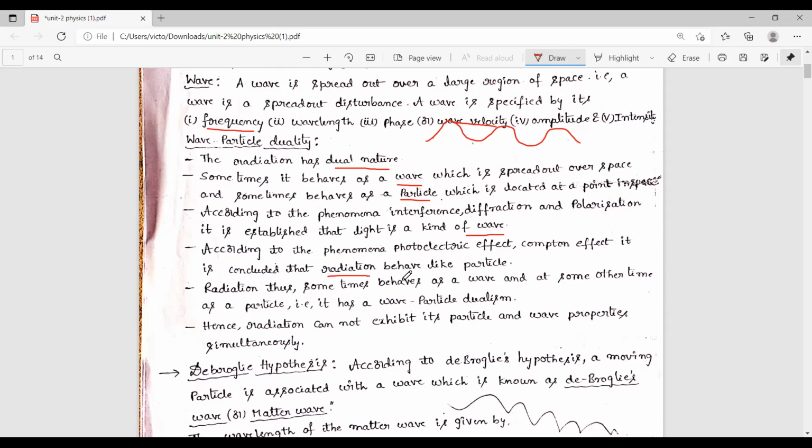But still there is no one experiment that gives both properties at a time, that is, wave and particle nature. This is one of the main drawbacks here. But even though radiation sometimes behaves as a wave and at other times behaves as a particle, this is called simply wave particle dualism.